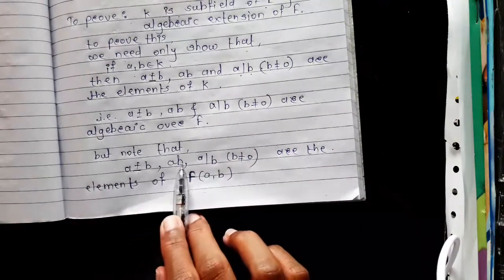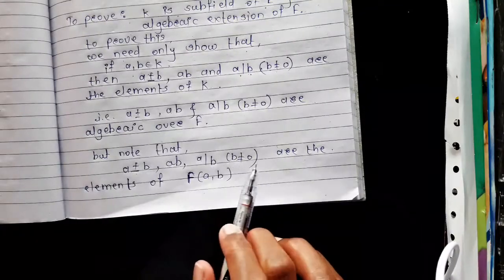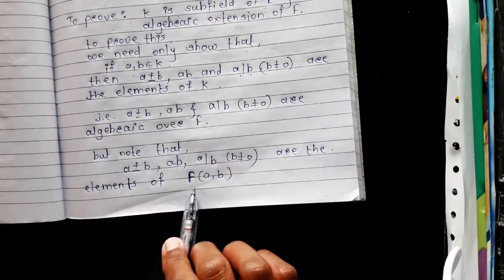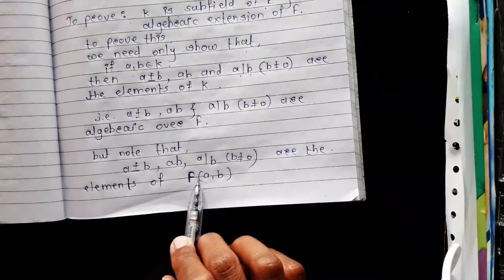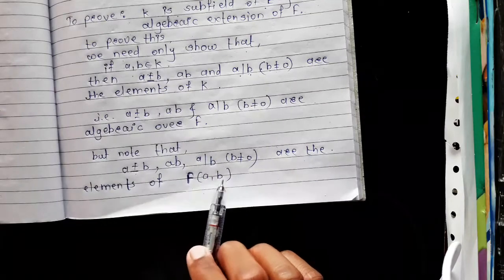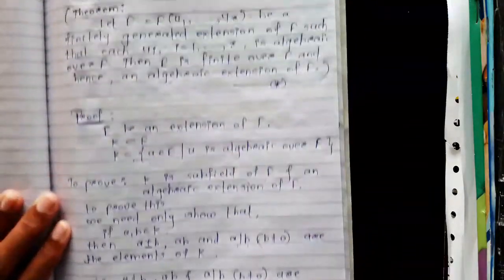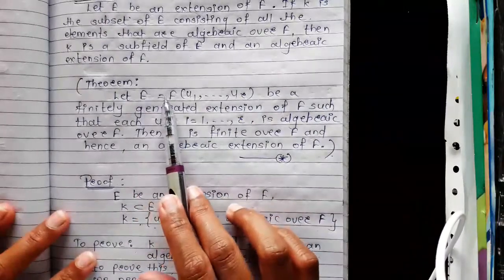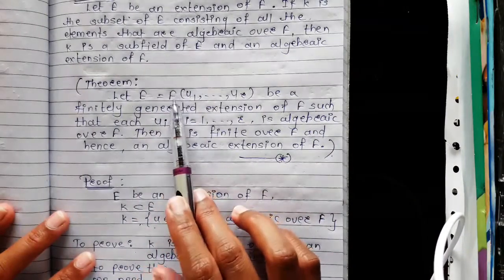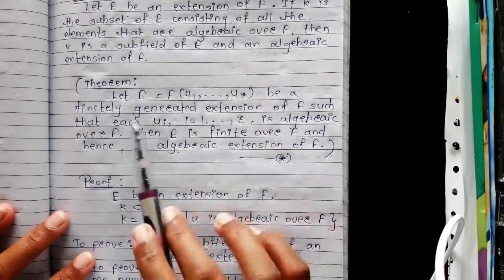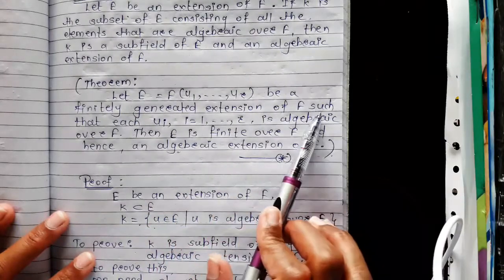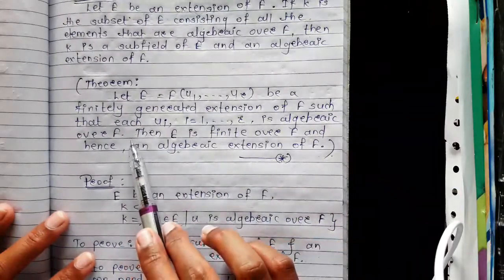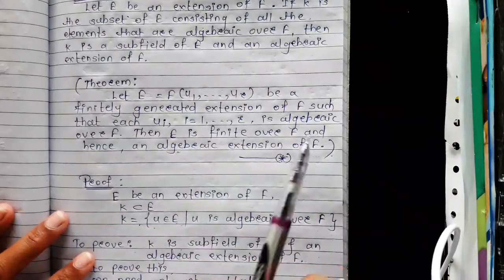Now, the statement of the earlier theorem is: if E is equal to the smallest subfield containing the field F and u1, u2 up to ur, a finitely generated extension of F such that each ui running from 1 to r is algebraic over F, then E is an algebraic extension of F.